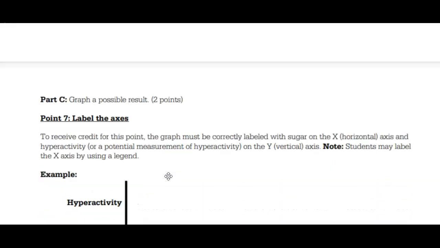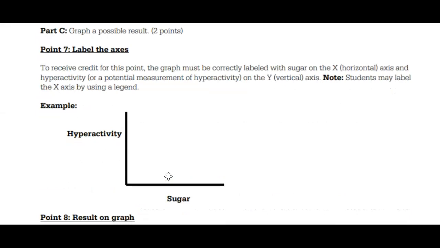Point 7. Point 7 and 8 were definitely very interesting, very easy to grade, but at the same time interesting because there were so many different ways that we saw people make graphs. I saw scatter plots, I saw wiggly lines. You'd be very surprised by what I saw on this AP exam.